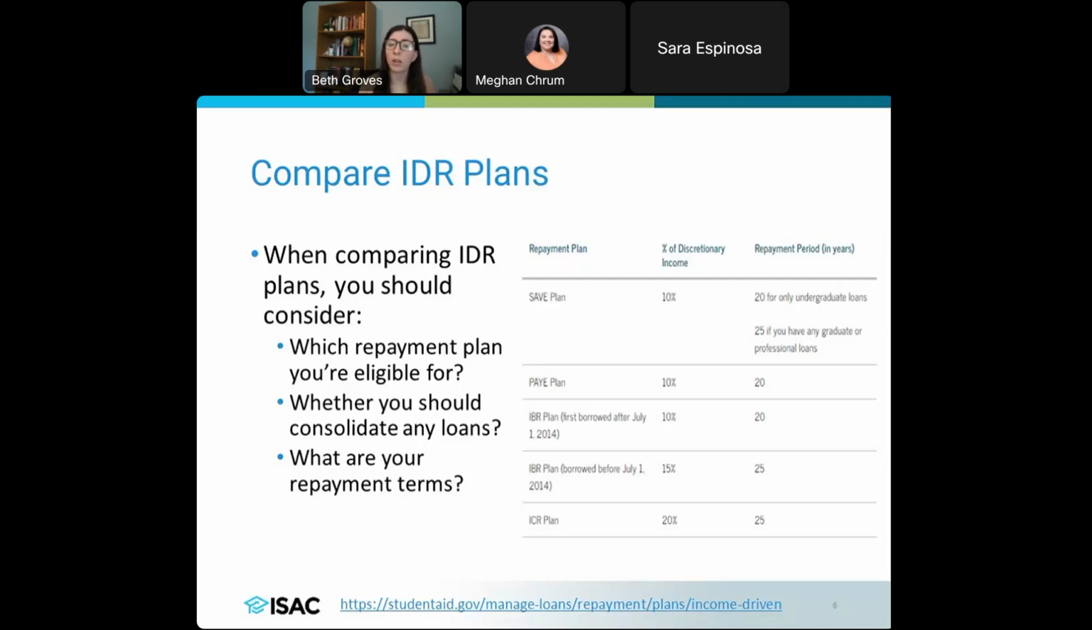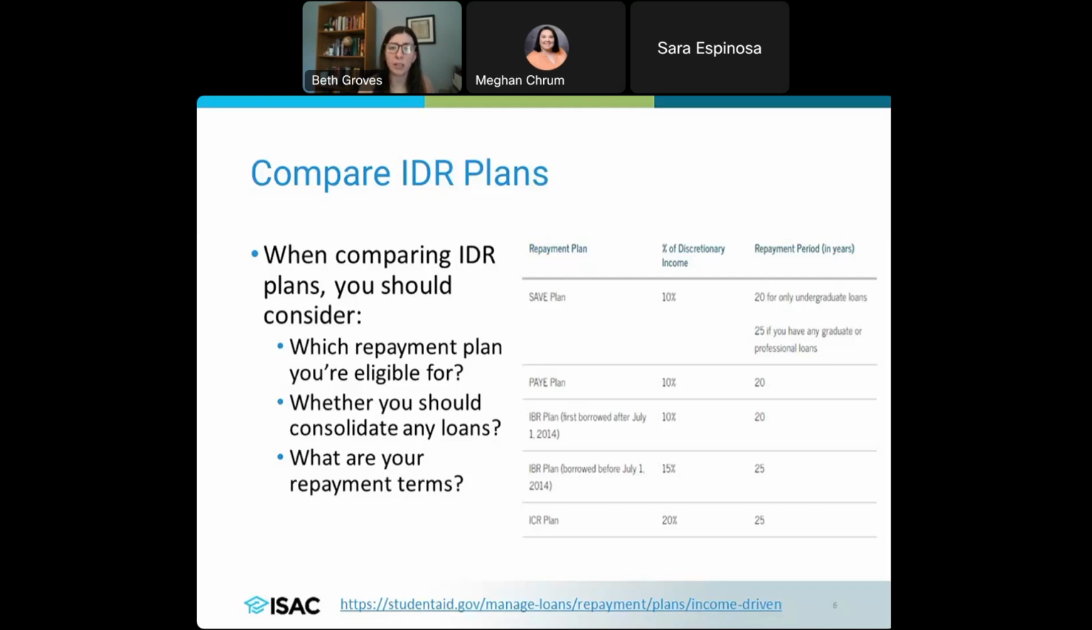what your payment is going to be based off of. So for a lot of these, it's going to be 10% of that discretionary income. For the IBR, that would be after July 1 of 2014, it's going to be 15%, and then the ICR is at 20%. So just know that it's pretty consistently in a similar range, but that some of them do have a lower amount of discretionary income that is going to be considered when making that monthly payment for you.